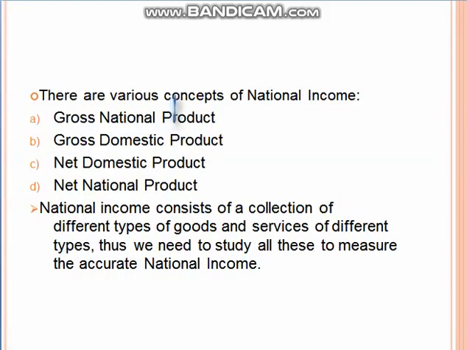Then there are various concepts of national income. First, GNP stands for gross national product, GDP stands for gross domestic product, NDP stands for net domestic product, NNP stands for net national product. National income consists of a collection of different types of goods and services. Thus we need to study all these measures to get the accurate national income.